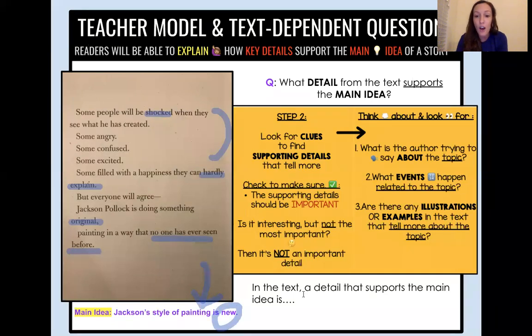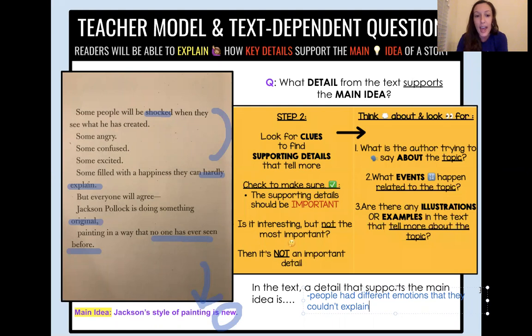So a detail that supports the main idea is people had different emotions that they couldn't explain. They couldn't explain why they were feeling shocked or excited or confused. But they were all feeling differently and couldn't put words to it because it was something new.